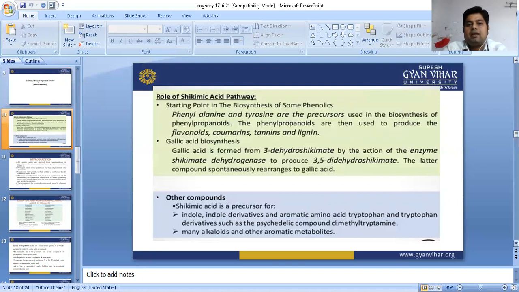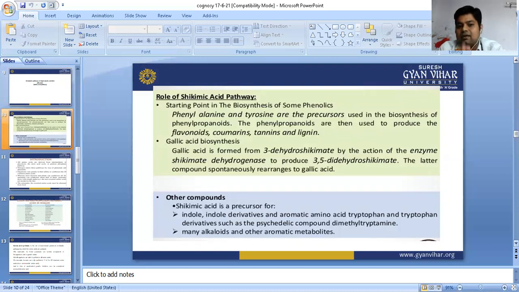Phenylalanine and tyrosine are the precursors for biosynthesis of phenylpropanoids. So phenylalanine, which I have also shown in the previous slide, and tyrosine are used. The propanoids are then used to produce the flavonoids, coumarin, tannin, and lignan. The gallic acid biosynthesis: gallic acid is found in tannin.